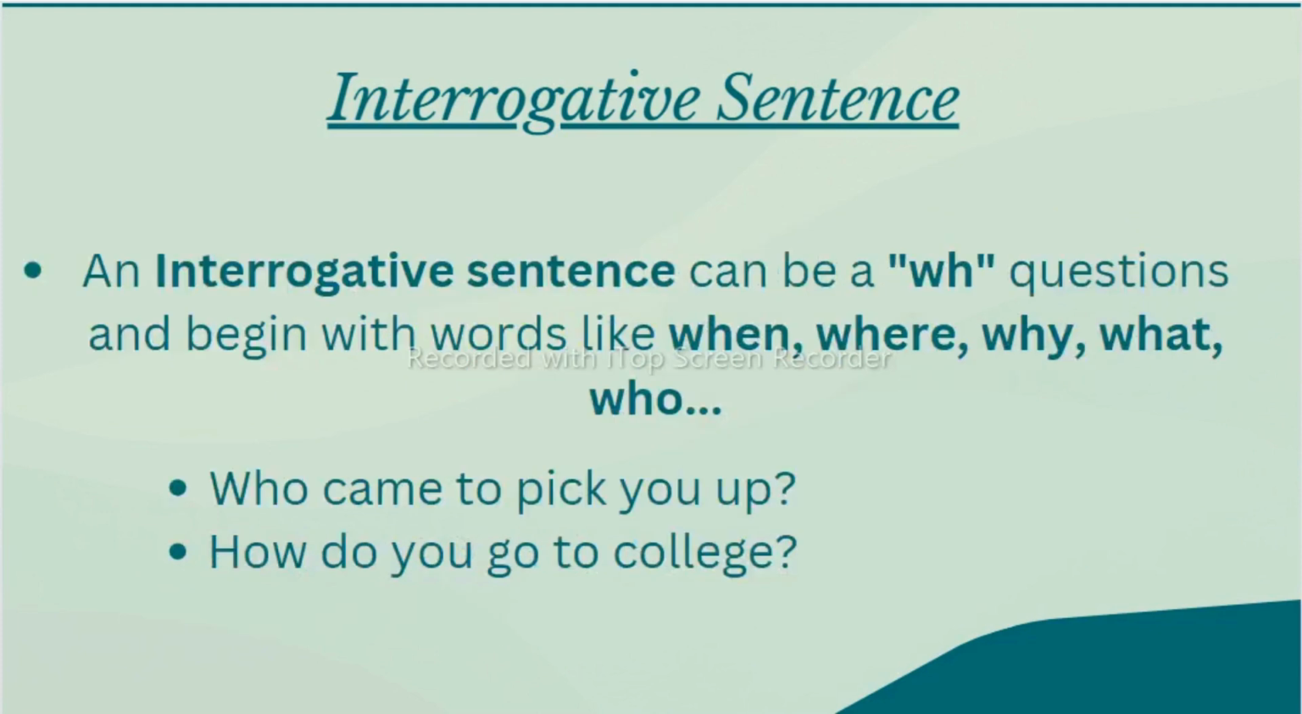Now, these interrogative sentences can be WH questions and begin with words like when, where, why, what, who. For example, you can see here, who came to pick you up? And how do you go to college? These are WH questions where we need to give a whole answer. I go to college by bus.